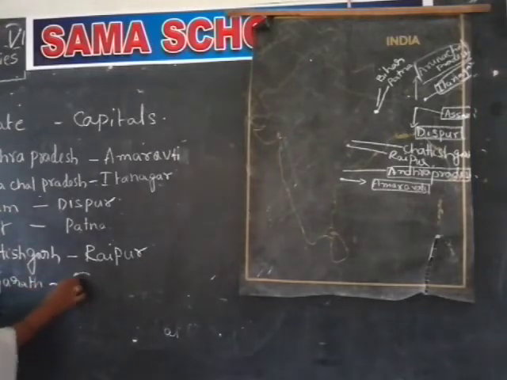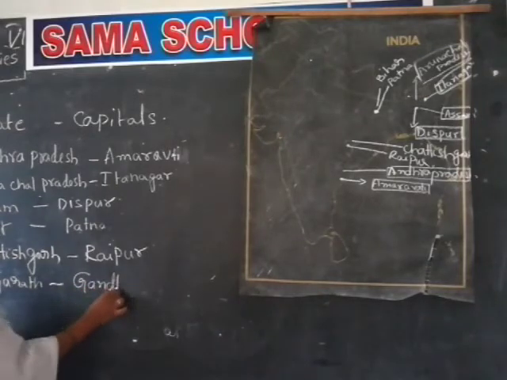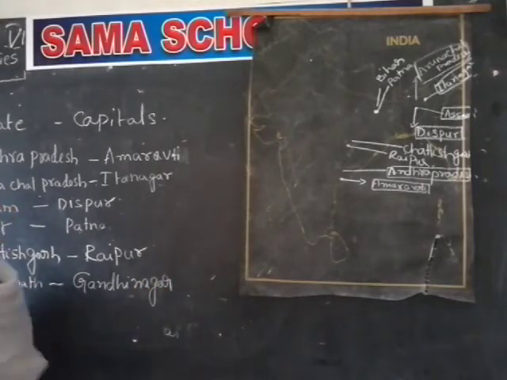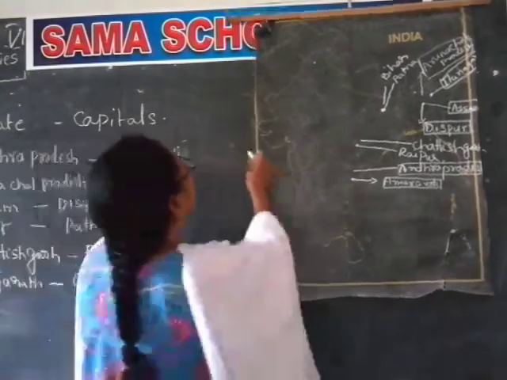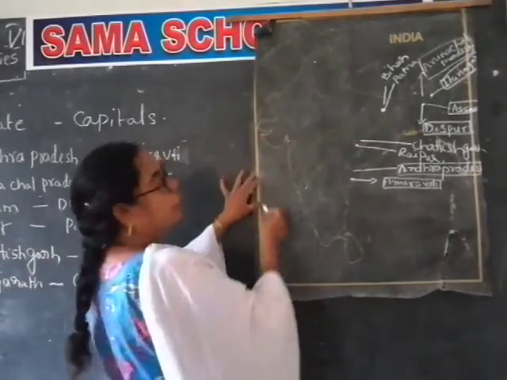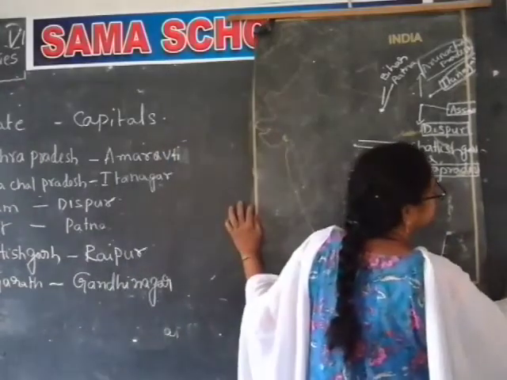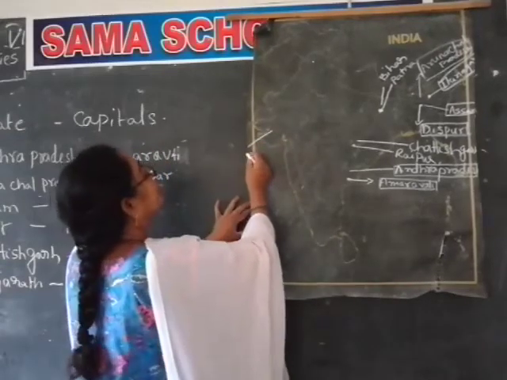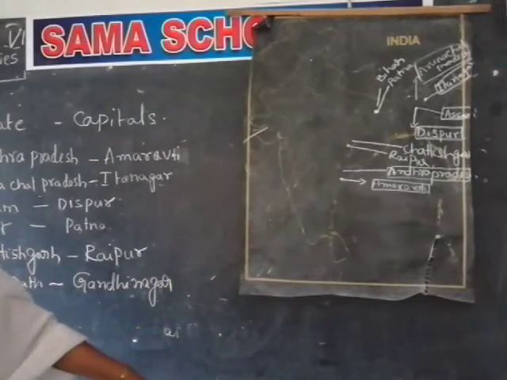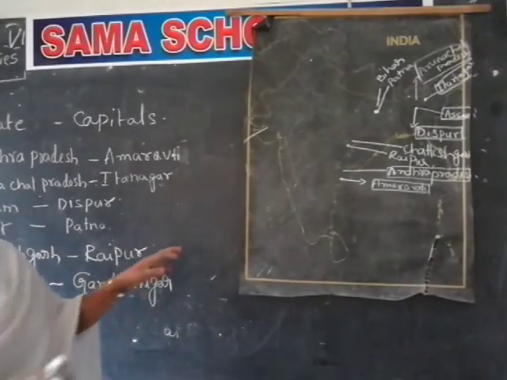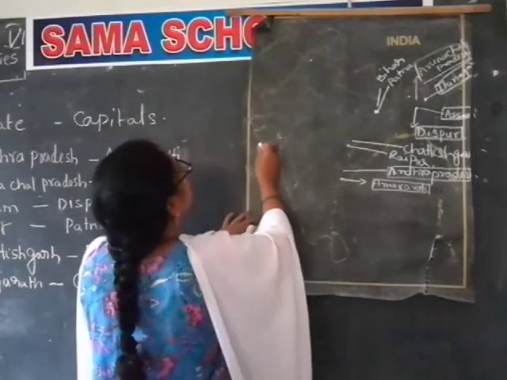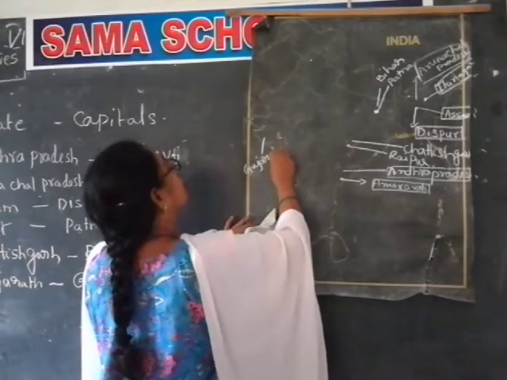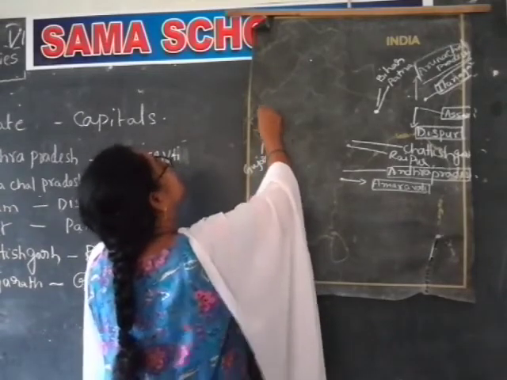Gujarat's capital is Gandhinagar, named after our beloved father of the nation. Where is Gujarat? Here. If you write the three, see, we write like this, then it is called Gujarat. We can write it here, or otherwise like this. Gujarat, its capital is Gandhinagar.